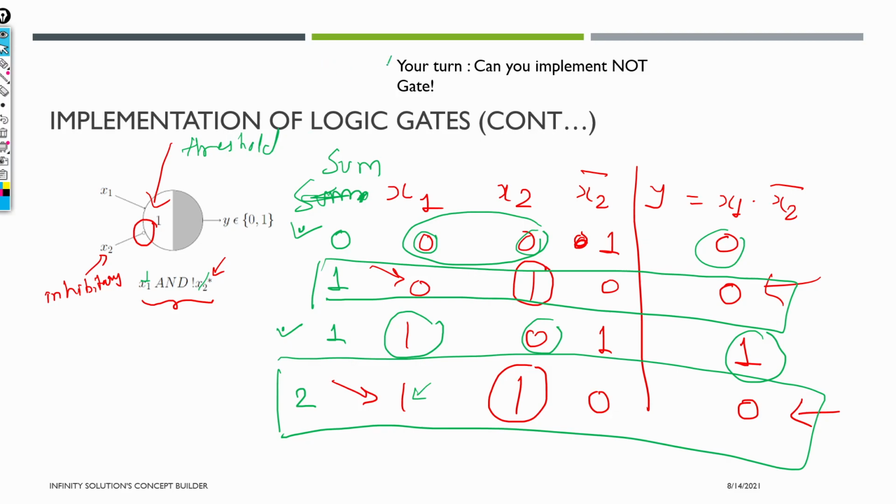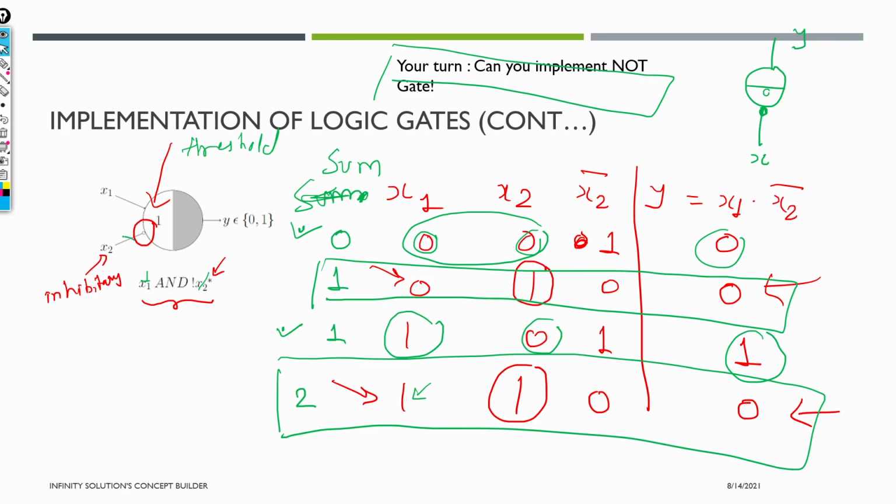Now it's your turn. Can you implement a NOT gate like this? Just write the NOT gate here, where this is the input X and this is the output Y. Now what should be the threshold here, that you have to decide. And whether we need an inhibitor input or not, that also you have to decide, and just tell me in the comment section. Okay, so I'm proceeding from here.